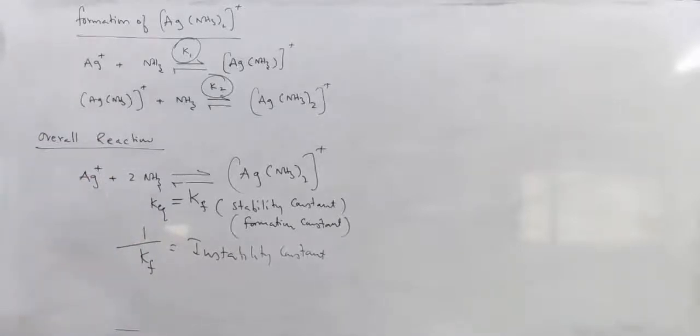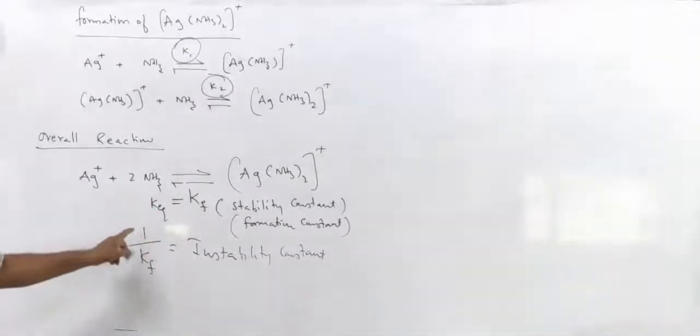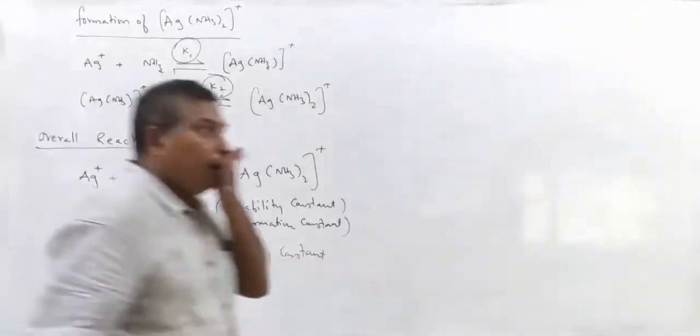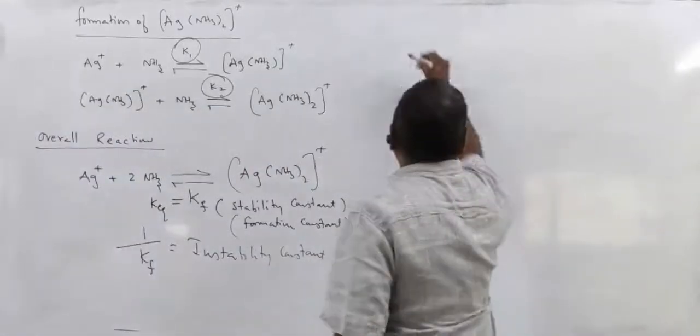Kf is the equilibrium constant for complex formation or complex ion formation. The reciprocal of that is called the instability constant. If Kf is more, stability is more. If 1 by Kf value is more, instability is more, stability is less. Clear?